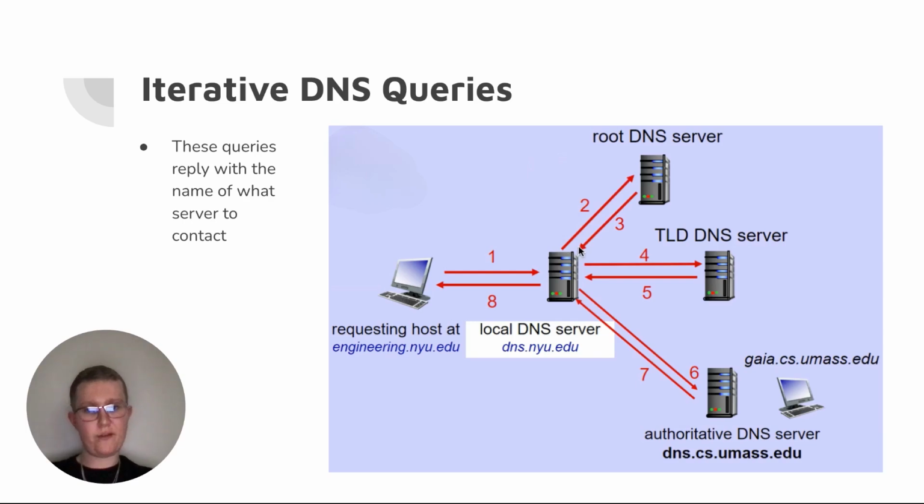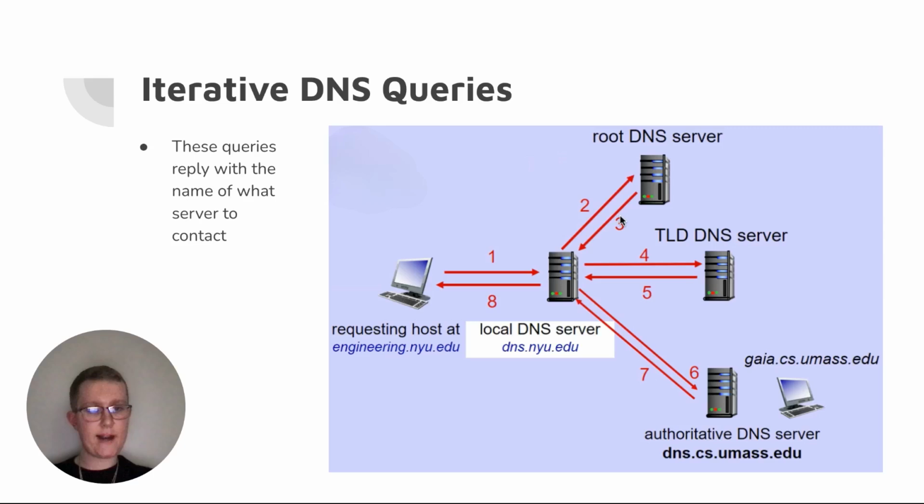If we want to make a query, we start off here at the root DNS server. If you remember, I said that this is the first server that we want to start at to be able to resolve a query. So we first go to the root DNS server. If it's not able to resolve the query, we see from here, step 3, it returns back to me and says, hey, go to the server that's lower than me on the hierarchy, which is going to be the TLD server for the diagram. The TLD server is below the root on the hierarchy.